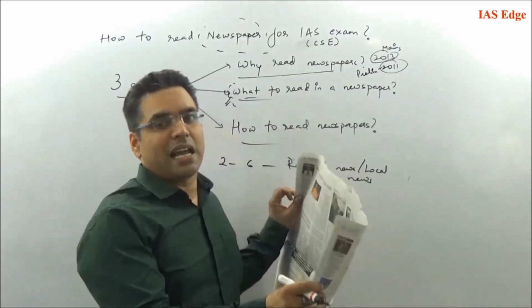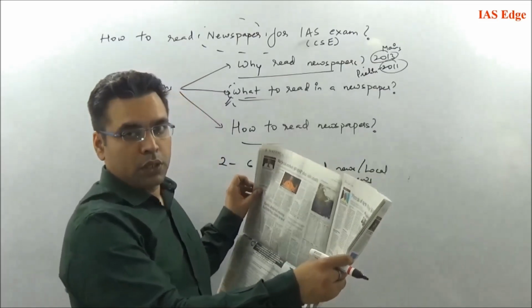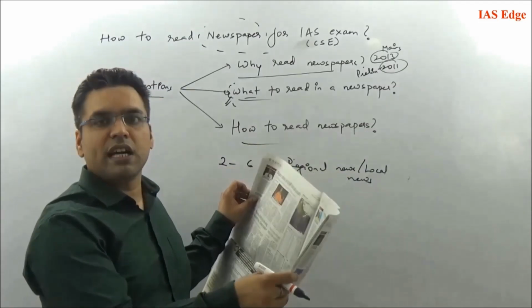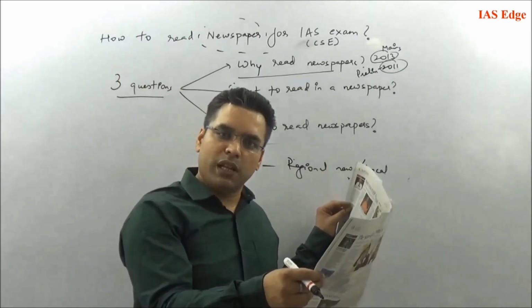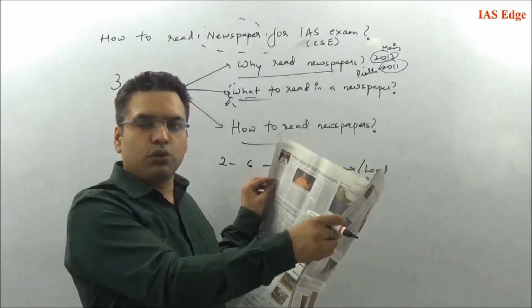Now come directly to page number 7. Page number 7 is national news. Remember, UPSC has a macro perspective, so macro news. For example, here there is a threat of new malware looming over cyberspace. It's a science and tech news as well as internal security news. So you can easily go through these news.